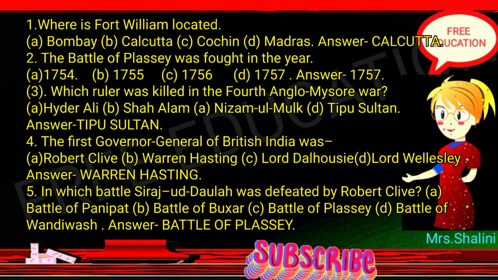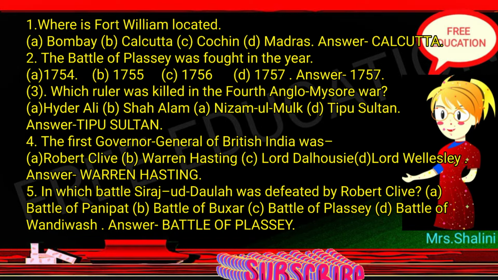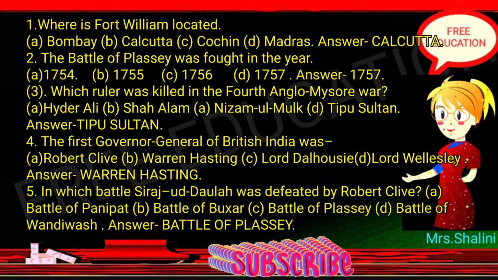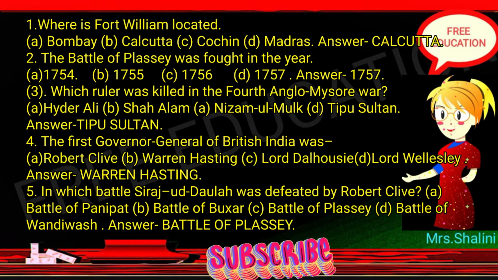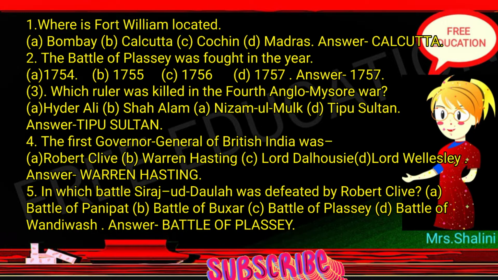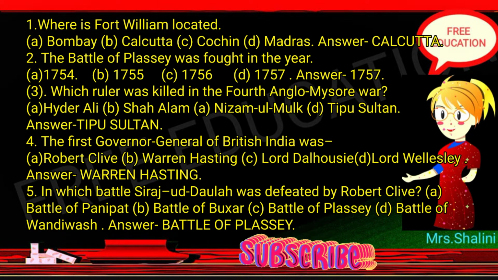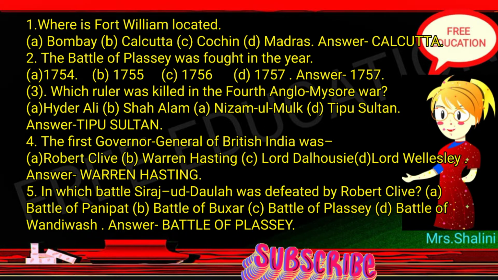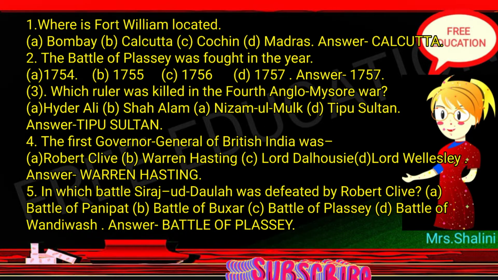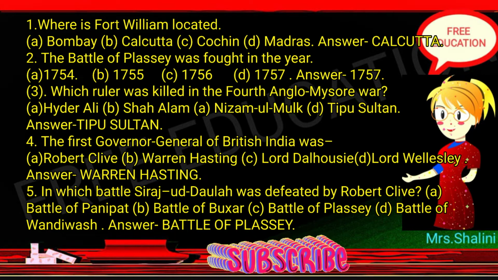1. Where is Fort William located? A. Bombay. B. Calcutta. C. Kochi. D. Madras. Answer: Calcutta. 2. The Battle of Plassey was fought in the year A. 1754. B. 1755. C. 1756. D. 1757. Answer: 1757.